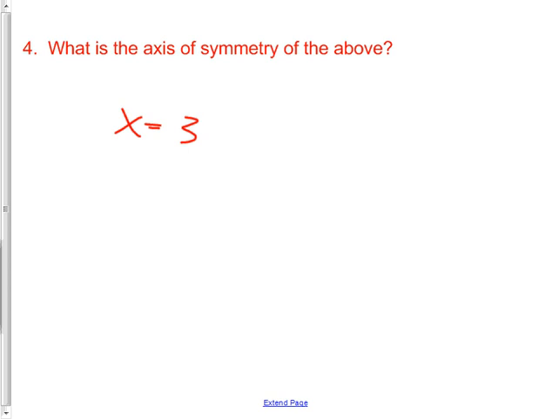All right, so number 4 is x equals 3, because it was the beginning of the vertex. Any vertex they give you, say it was 5 comma 12, you just take that, it would be x equals 5.